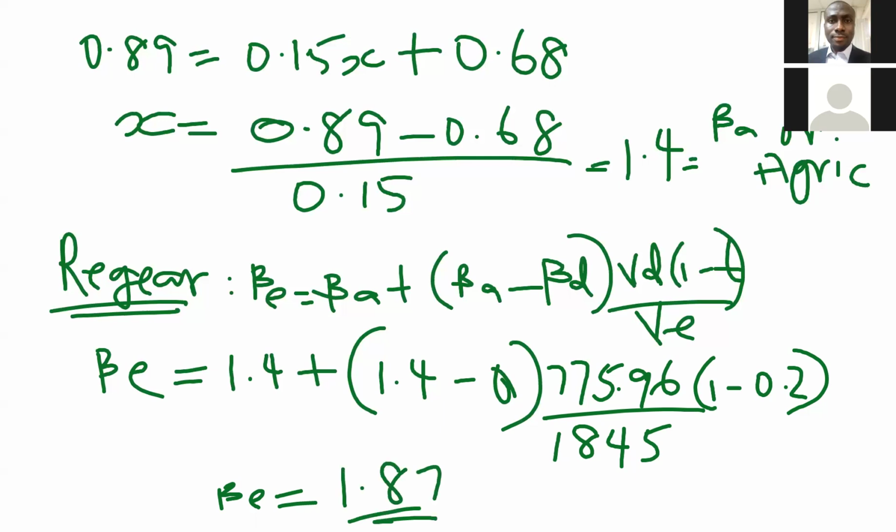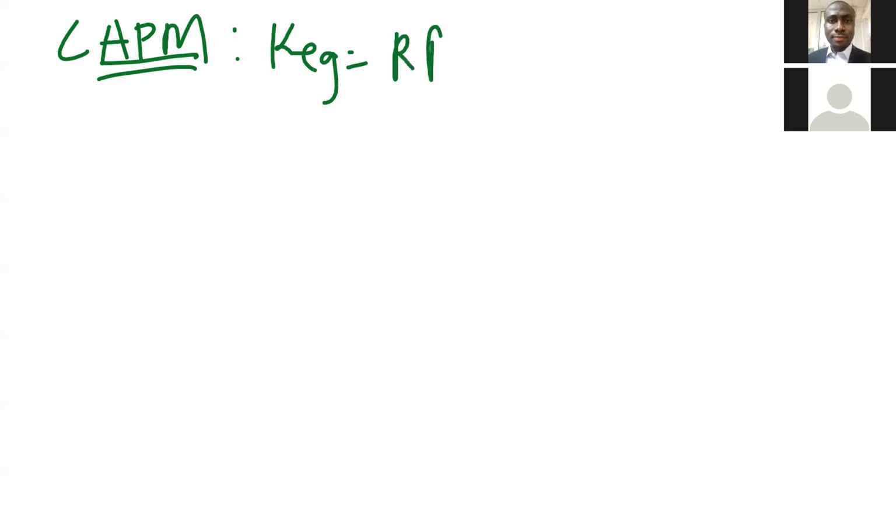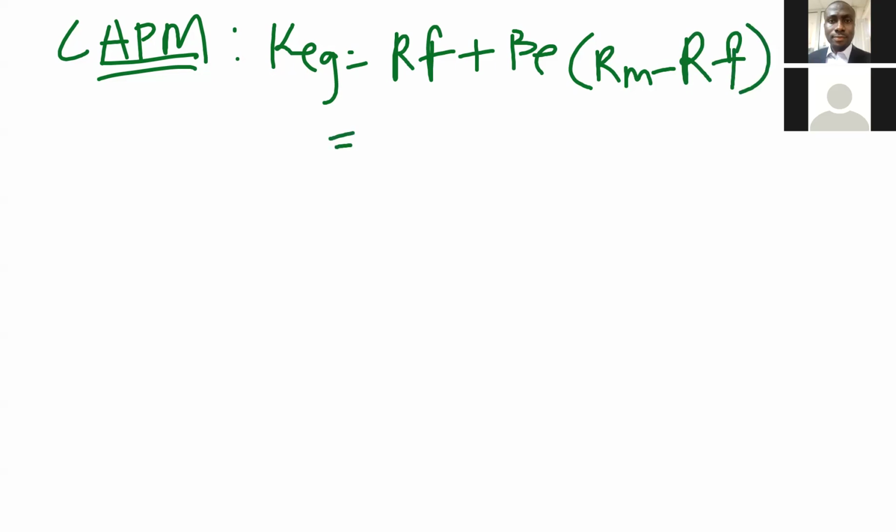Then we move to the next step, which speaks to CAPM. So using CAPM, what's the formula? Cost of equity of a geared company equals risk-free plus beta equity times market return minus risk-free. This is the risk premium. What is the risk-free rate from the question? The risk-free rate from the question is 4%. 4% plus the beta we got, 1.87. What is market return?